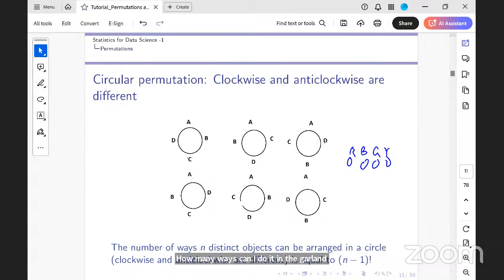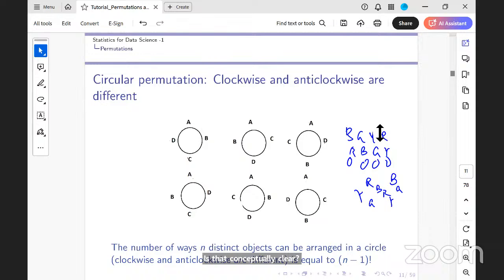I'm fixing any one of them. The idea is whether it is red, blue, green, yellow, or blue, green, yellow, red, these two arrangements are the same garland, right? Whereas red, blue, green, yellow is not the same as blue, green, yellow, red in a linear arrangement. Is that conceptually clear? Yes, ma'am.